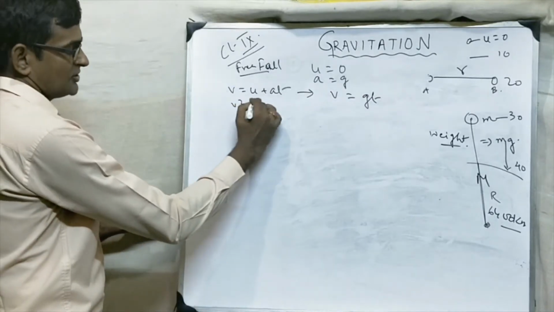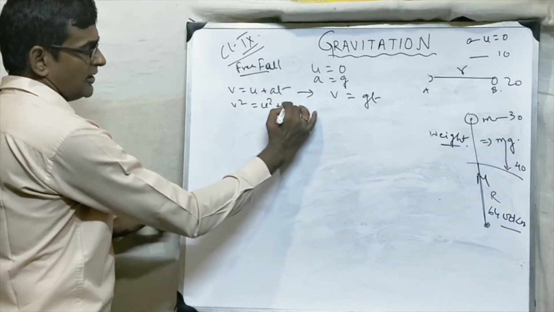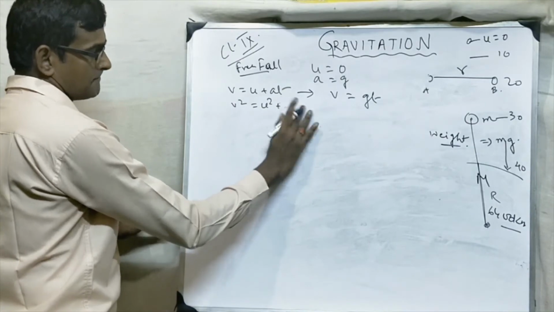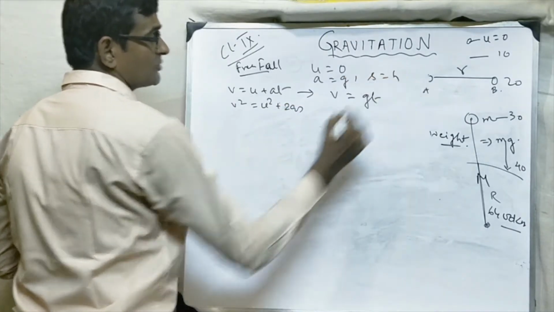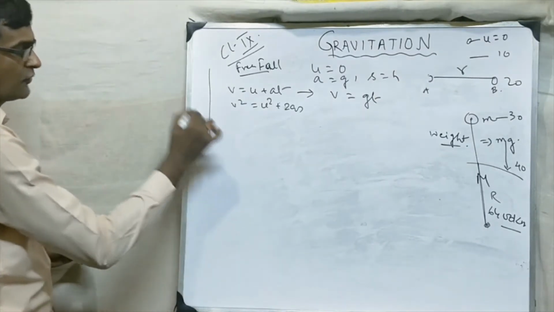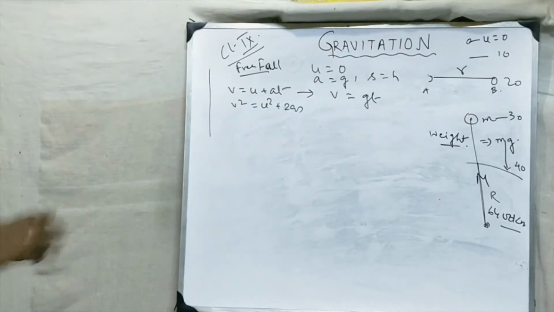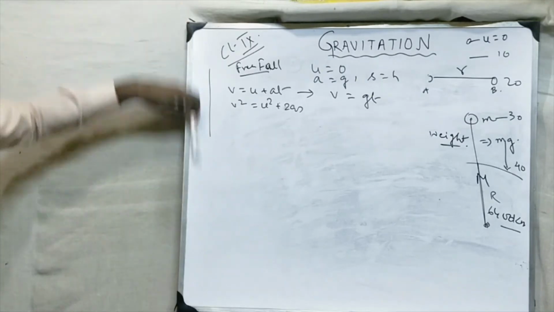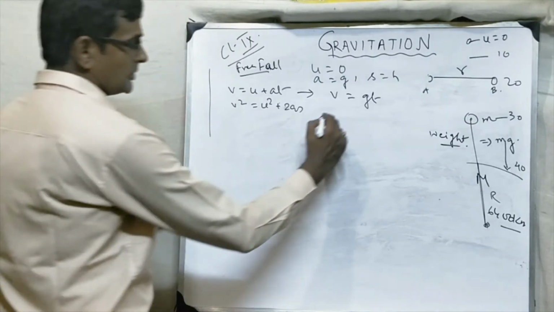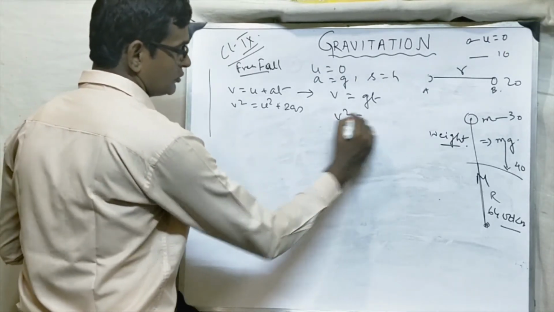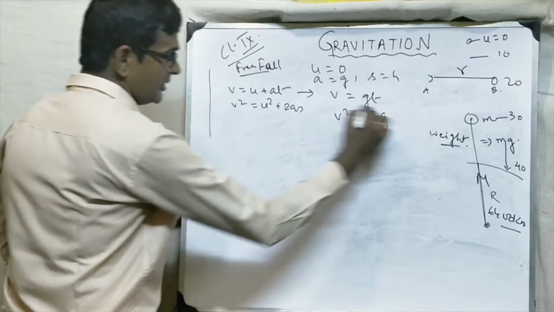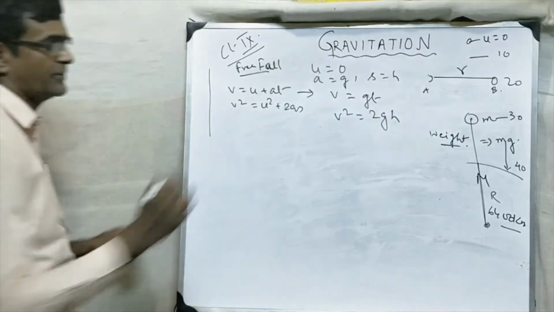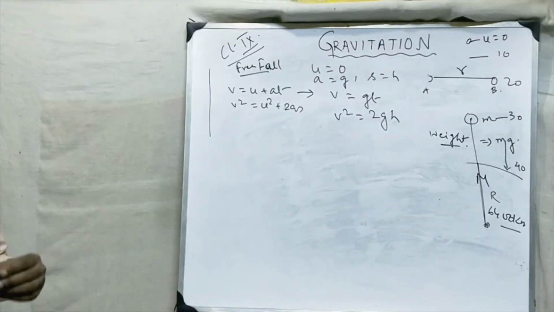Now, V square equal to U square plus 2AS. What does it change to? In place of S, you write H. Why? Because the body is falling vertically. The body is not swaying in air. It is falling vertically. So this will become V square equal to, this part will vanish, it will become 2. In place of A, you write G. In place of S, you write H. So V square equal to 2GH.